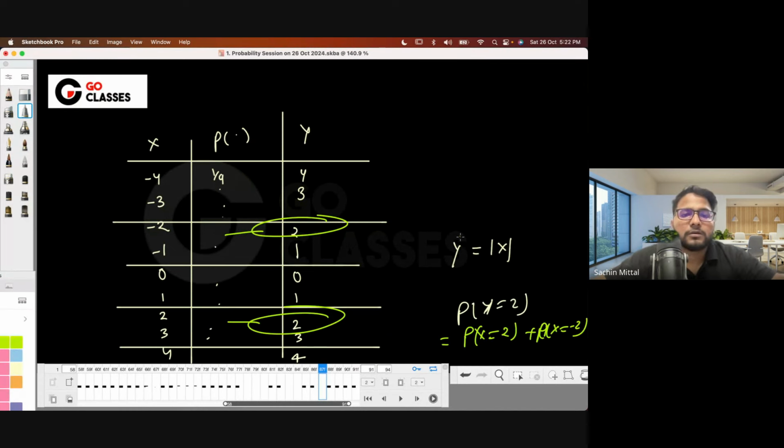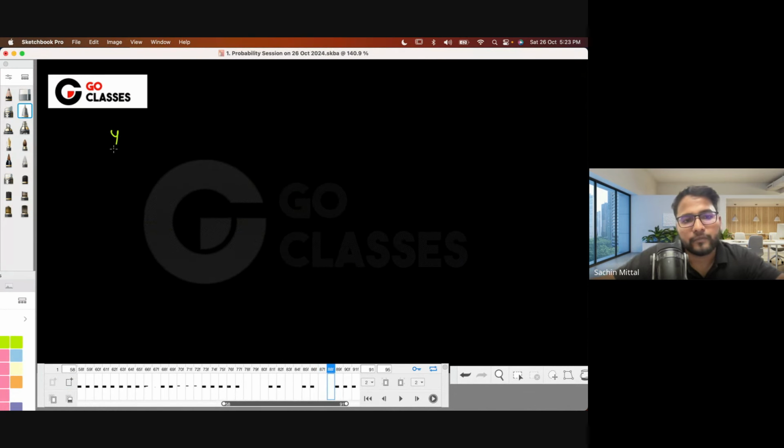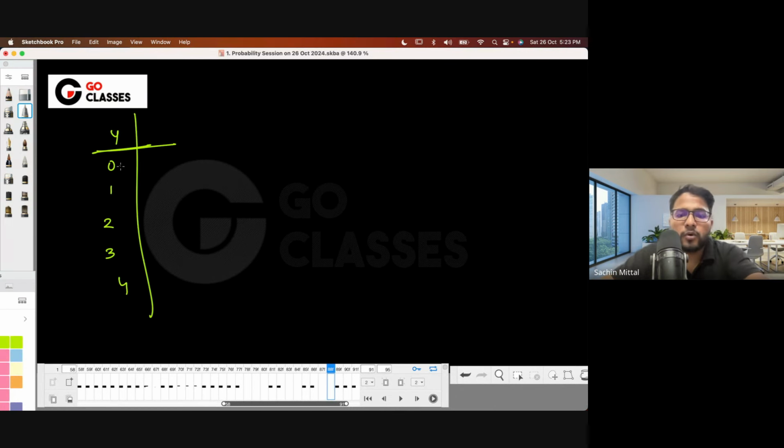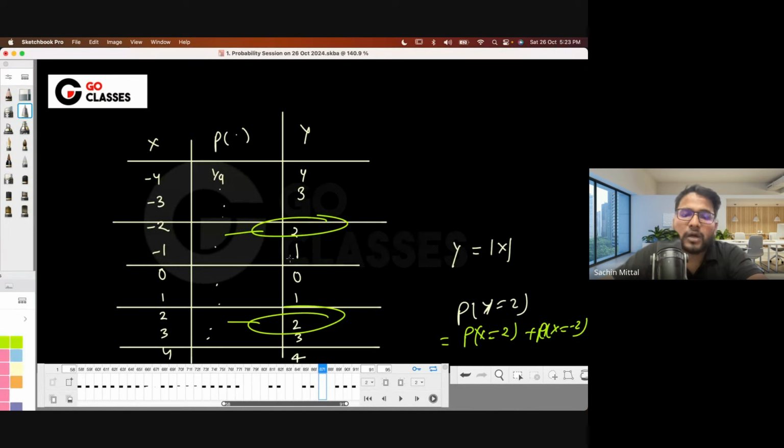Okay, so this is a new random variable which we are defining. So if you want to find out the probability mass function for this new random variable, you can make a table like this, and then you can say that the possible values of Y are 0, 1, 2, 3, and 4 only, right? And what is the probability of 0? The only place 0 can occur is whenever X is 0.